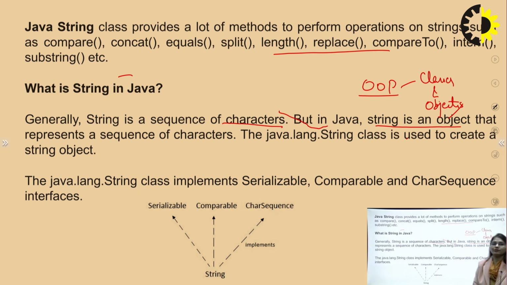So basically a string is an object that represents a sequence of characters. The java.lang.String class is used to create a string object. So this particular class is going to work for your string objects. This class implements the Serializable, Comparable and CharSequence interfaces. So these are the interfaces implemented by the java.lang.String class.